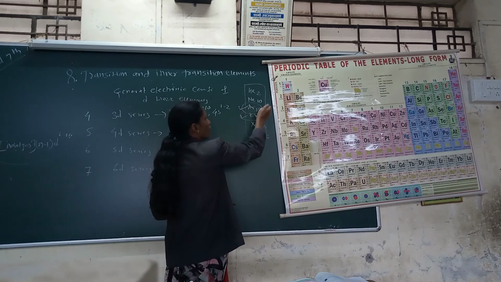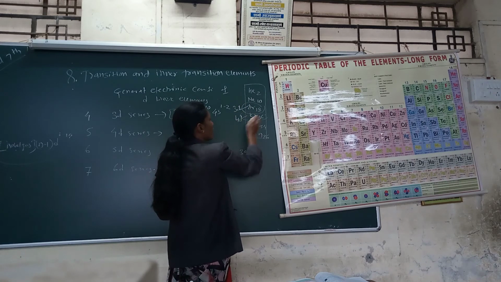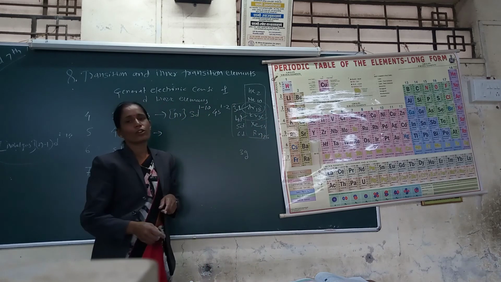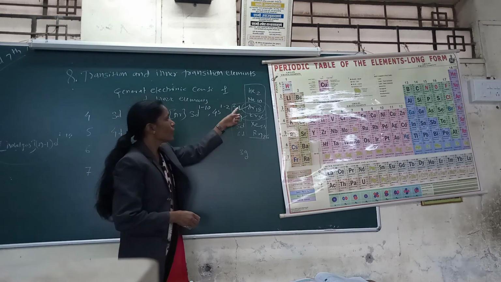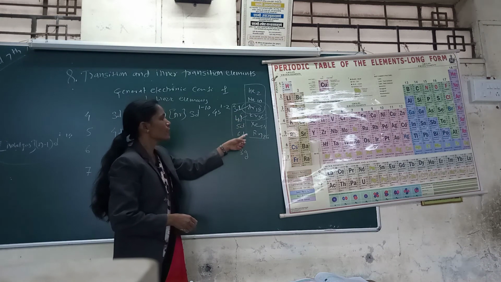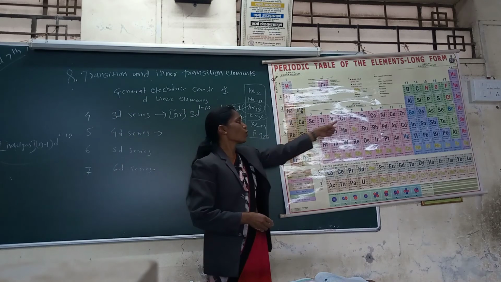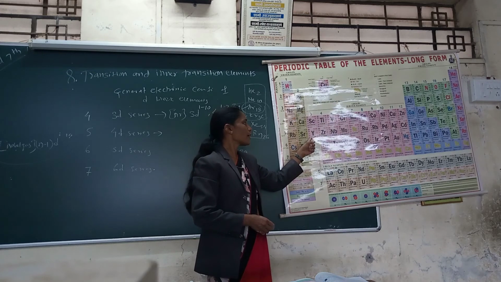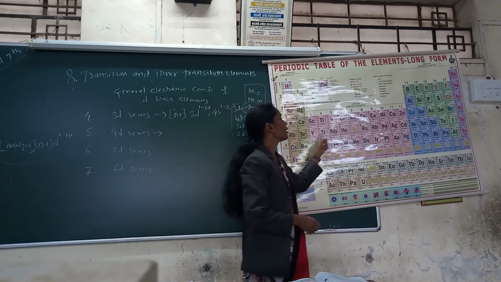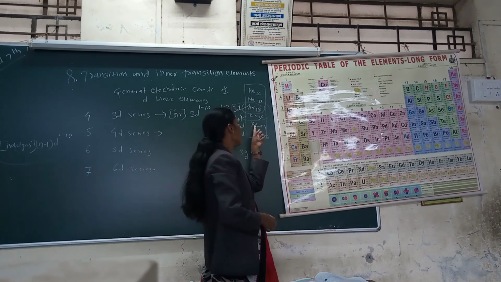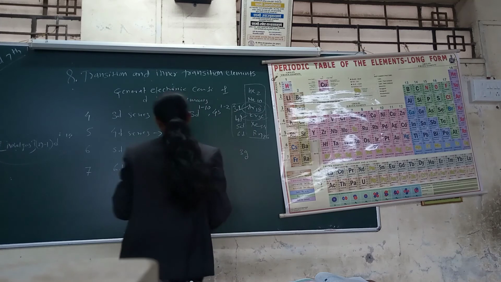For 3d, argon; 4d, krypton; 5d, xenon; and 6d, radon. These elements are used in the electronic configuration of 3d, 4d, 5d and 6d elements. For the first series the noble gas is argon. For the second series, 4d, the noble gas is krypton. For the next, xenon, and last is radon.